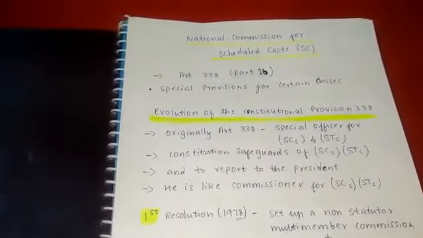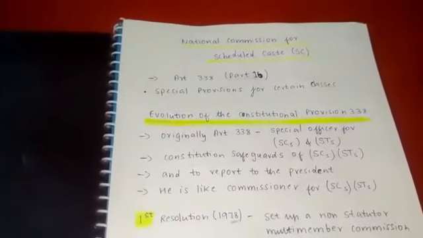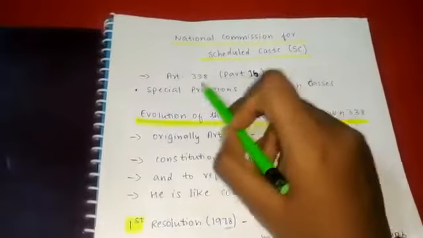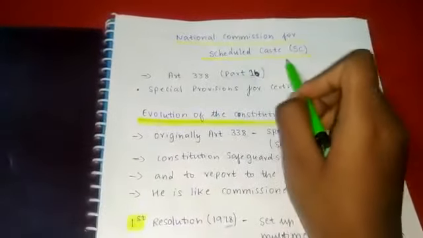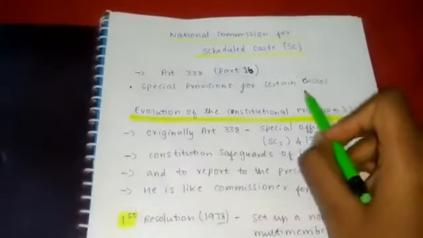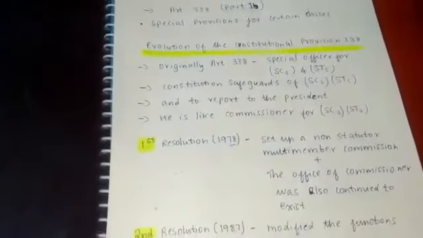So in this session I'm going to talk about the National Commission for SC, that is Scheduled Caste, Article 338, which is present in Part 16, which deals with the National Commission for SC, and Part 16 contains special provisions relating to certain classes. And next we're going to talk about the evolution of this commission.